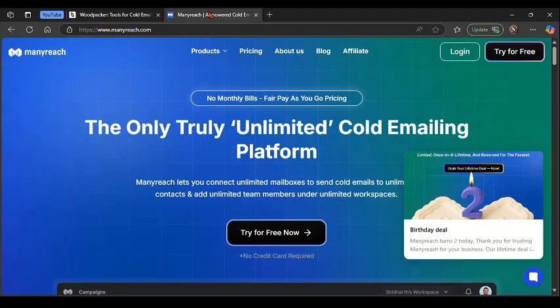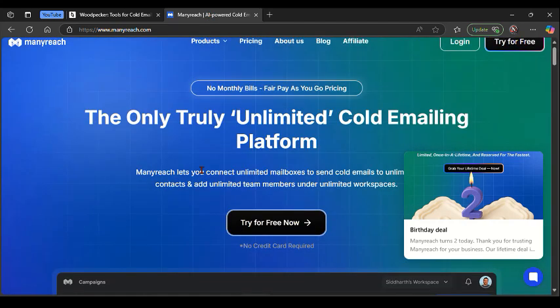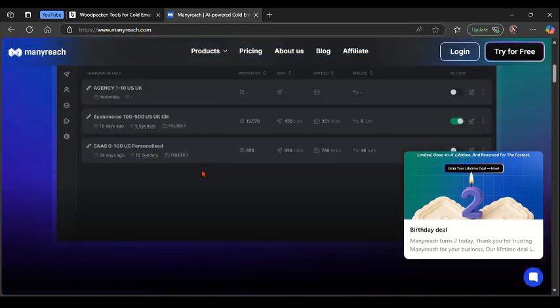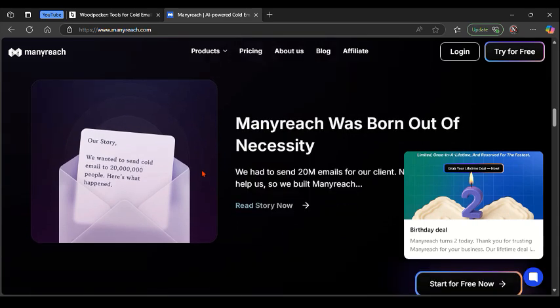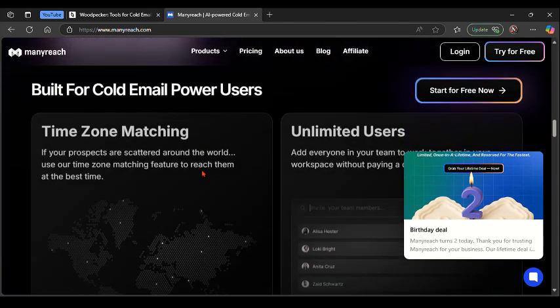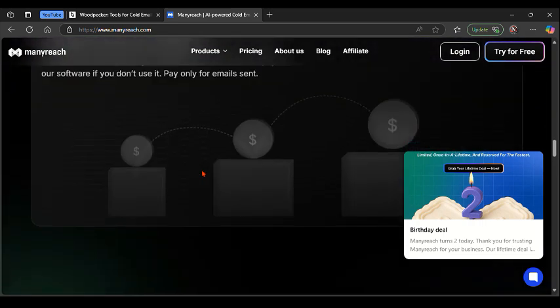Then on the other side, Manyreach is a newer outreach tool that emphasizes scalability and email outreach automation and AI-driven personalization. It caters to modern sales teams looking to automate high-volume campaigns while maintaining personalization.